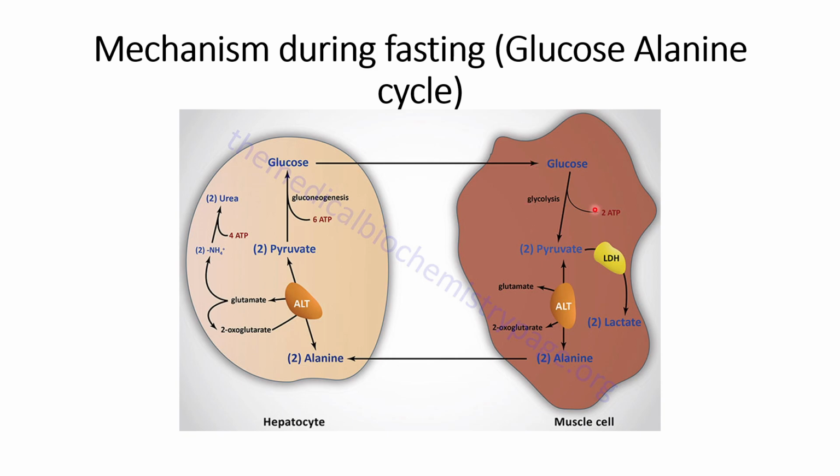So what happens in the normal case is that the glucose comes and glycolysis occurs, that leads to the formation of pyruvate, which is the final product of glycolysis of the glucose.